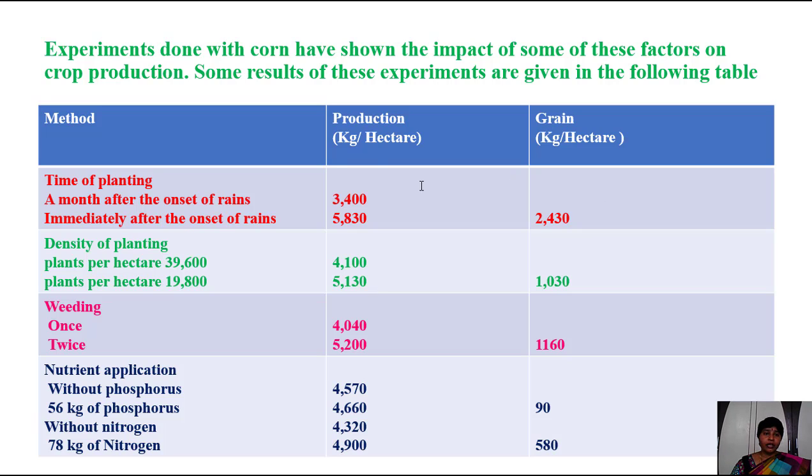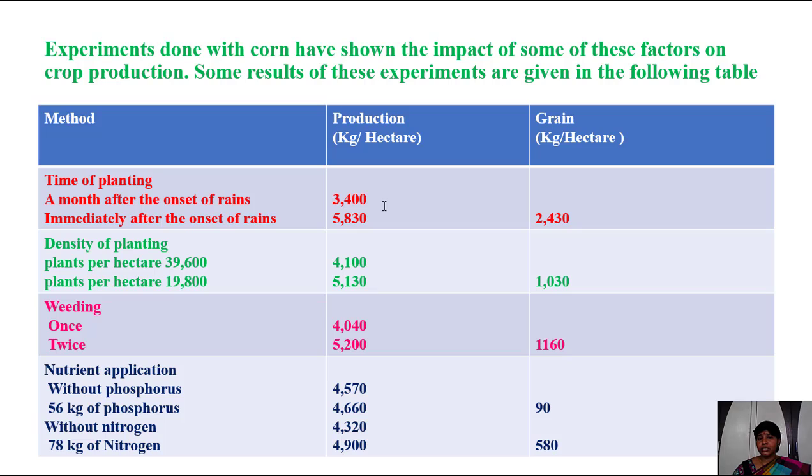Okay. First one is time of planting. Time of planting, that is weather. Here, one month after onset of rains, the farmer sows seeds after a month, versus immediately after onset of rains. If they sow immediately after the rains, the production is different like this. If they sow after a month, they get 3400 kgs per hectare.